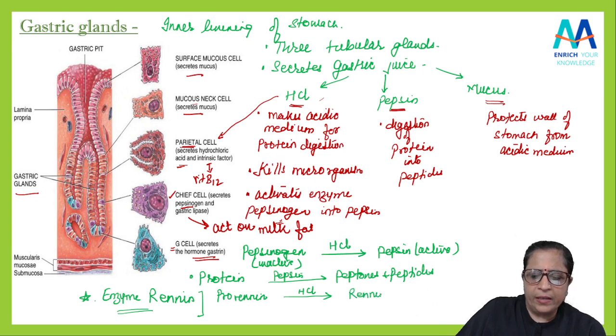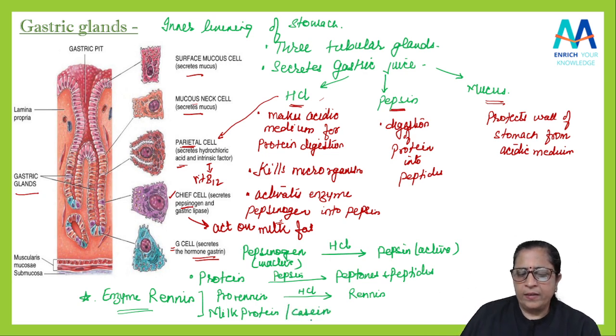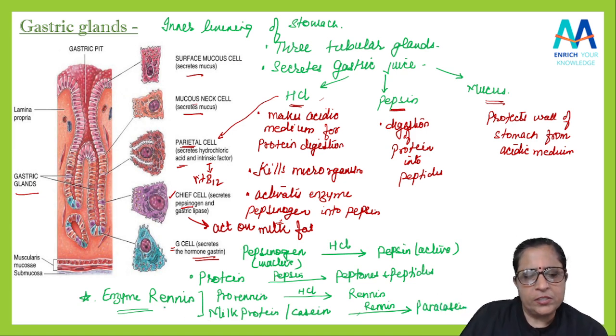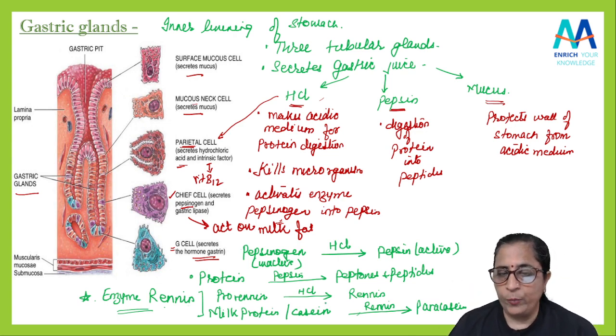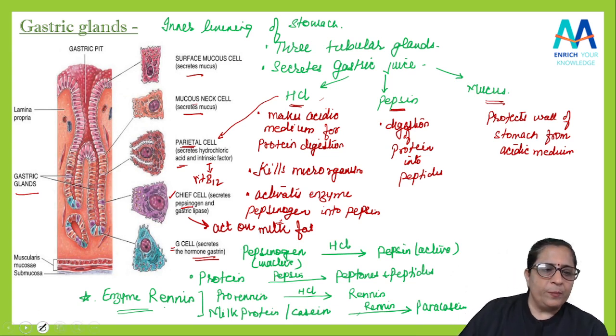जिसको बोलते हैं हम रेनिन। अब ये जो मिल्क प्रोटीन बनेगा, जो दूध के जो प्रोटीन्स रहते हैं, यस, और हम उसको बोलते हैं केसीन भी बोलते हैं, isn't it? So this is digested by this renin, yes, into paracasein. I hope this is clear. So this is the role of renin. So this is responsible for only digestion of the milk protein. Remember, got it? So this was about the gastric gland.